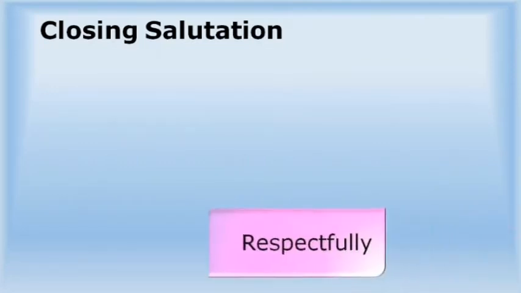Now coming to the closing salutation, we keep the closing paragraph to two sentences simply to reiterate the reason for writing and thank the reader for considering our request. Some good options for closing include Respectfully, Yours sincerely, Cordially, and Respectfully. So this is how we can close a letter.